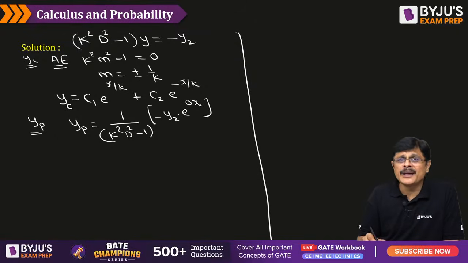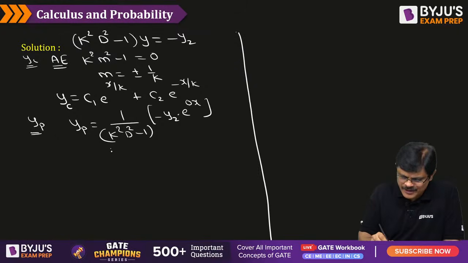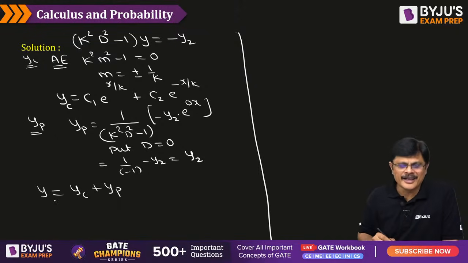Now by the first method for particular integral, if e power ax is the right side function, you have to put D is equal to a. So here, put D is equal to 0. D square means 0 square, that is 0, minus 1, that is 1 by minus 1 into minus y2, and e power 0x is anyhow 1. So you get y2, that is the particular integral for this problem. Now you know the particular integral and the complementary function. The general solution is given by complementary function plus particular integral, my dear friends.